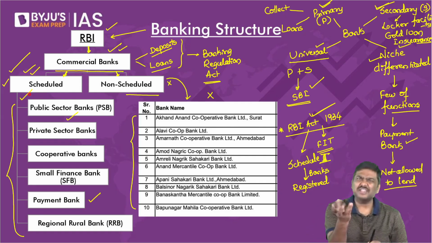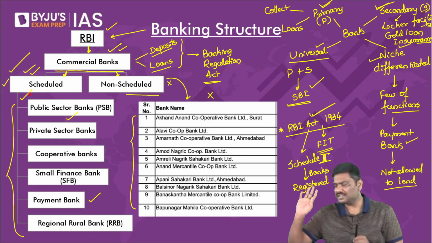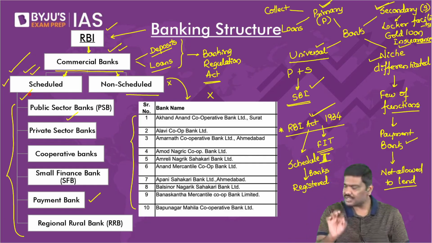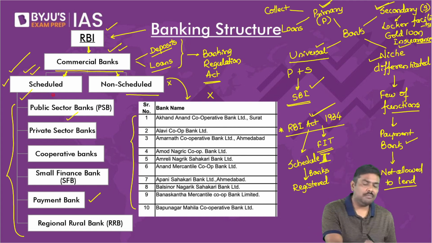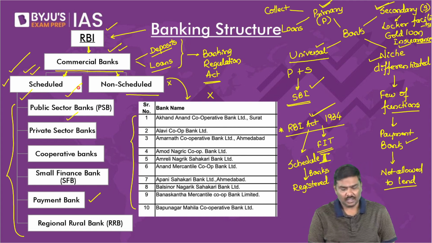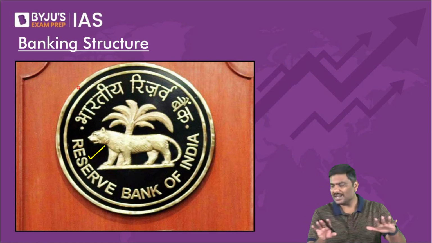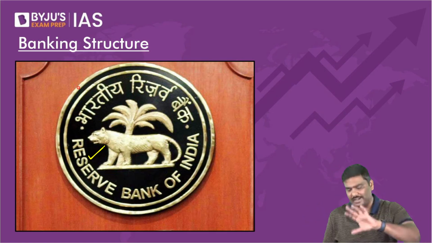Non-scheduled are fractional, just a part of the banking sector. It is mainly the scheduled commercial banks which play the most important role in the banking sector in India. Done? So this is the structure. Individually we'll go into all of them. Don't start asking questions on all of them right now.